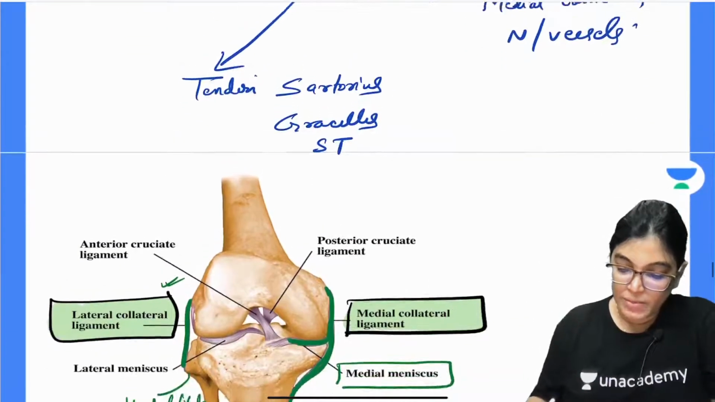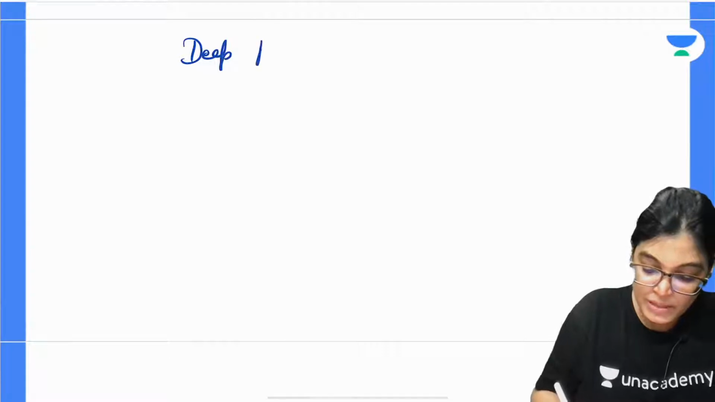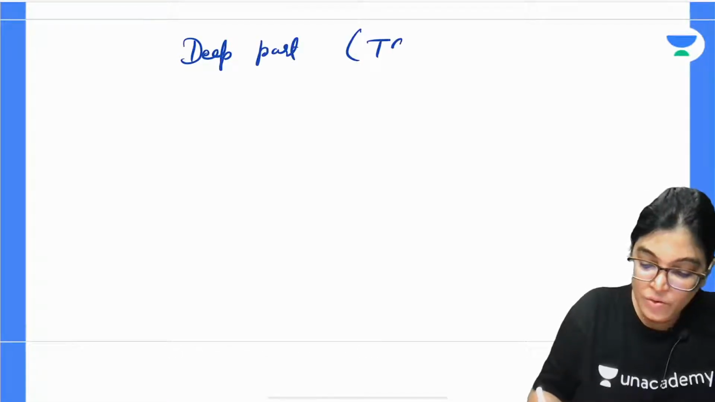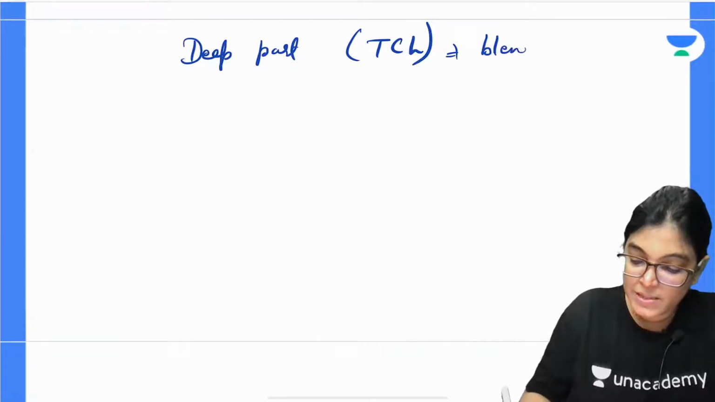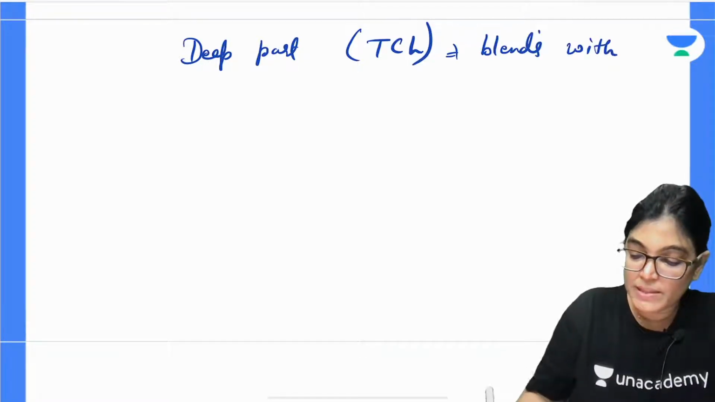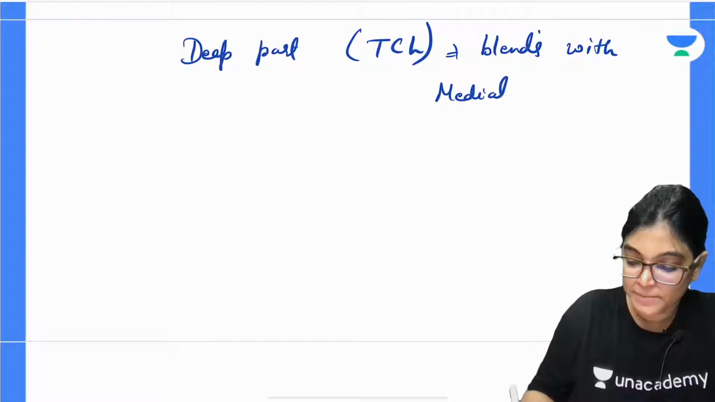Now, when we are talking about the deep part, as you can see in the diagram also, the deep part of tibial collateral ligament, TCL in short form, blends with the medial meniscus of knee joint, medial menisci.